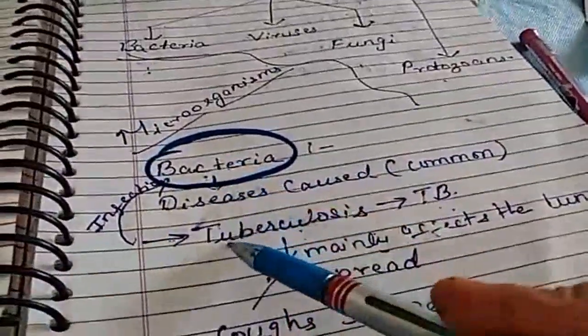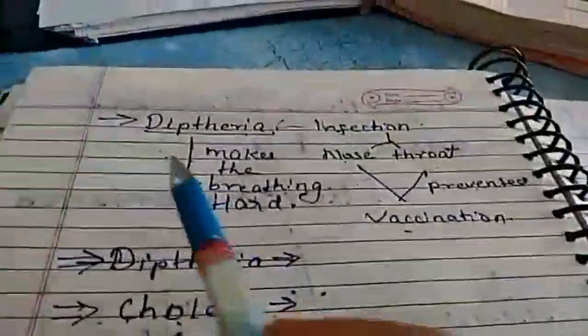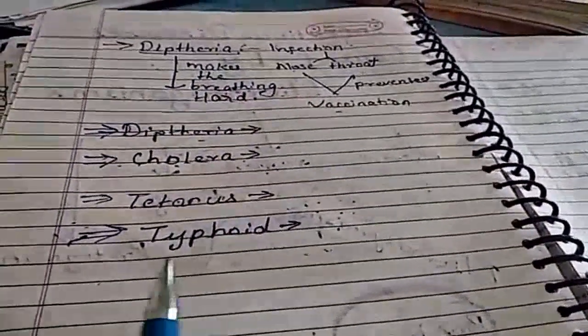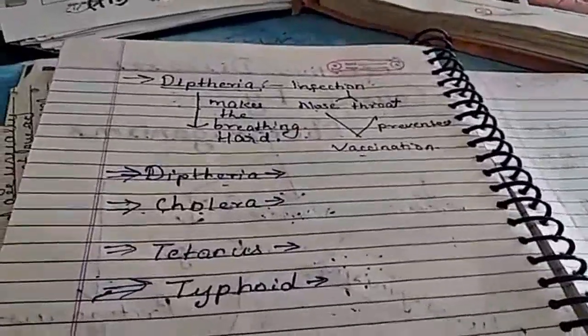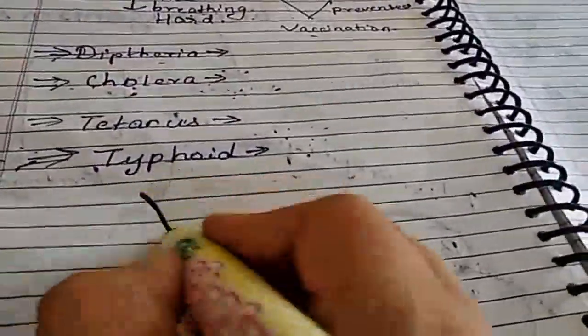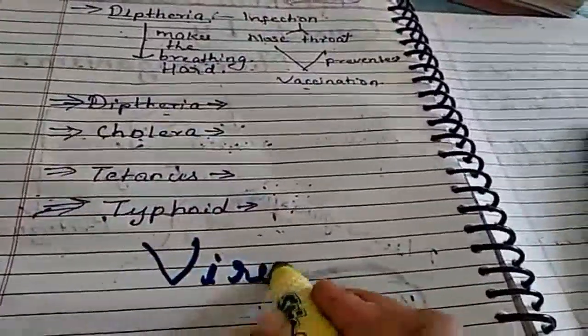That is, the diseases caused by bacteria are tuberculosis, diphtheria, cholera, tetanus, and typhoid, and their various symptoms and how they can be cured. This has to be learnt by you. Now let us proceed to another microorganism, that is the viruses.